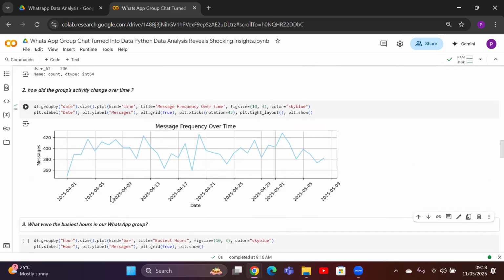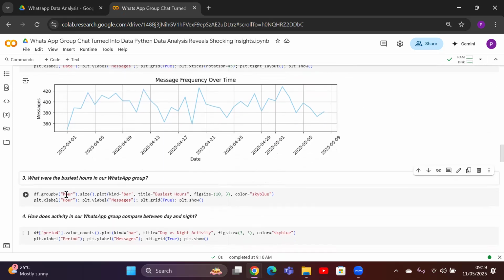So you can see here there are peaks and dips in terms of chats coming in each and every day of the group chat history. So with that, we are moving to the third question. We have to identify what the busiest hours in our chat are. So how do we identify the busiest hours?